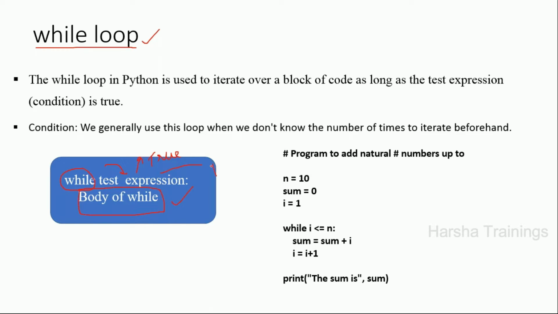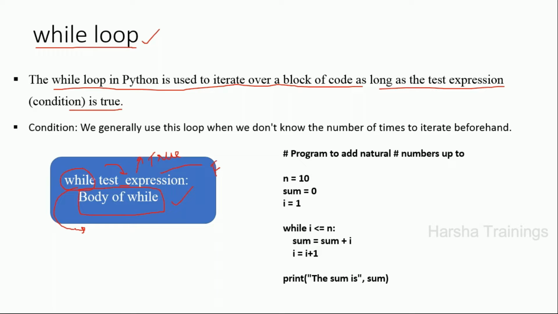When the expression becomes false, simply we will come out of the while loop. That's it. The while loop in Python is used to iterate over a block of code as long as the test expression is true. Whenever this test expression becomes false, then we will come out of the while loop.